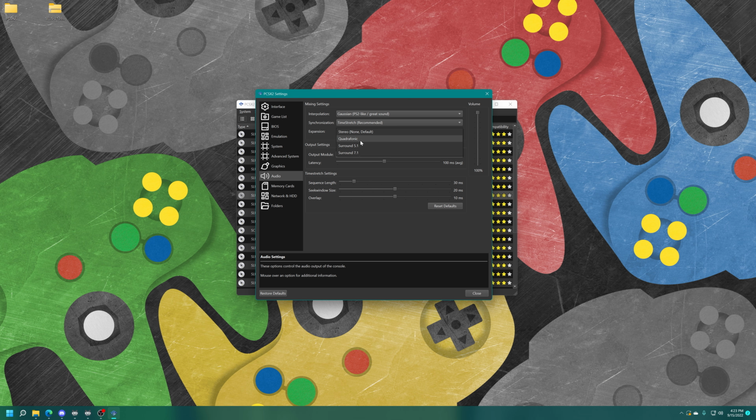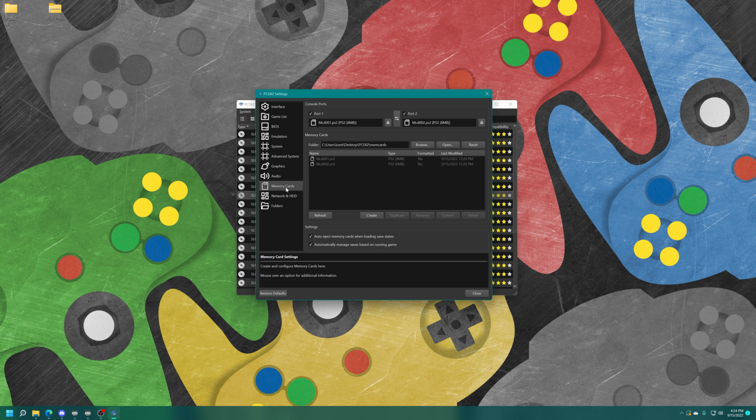Expansion, so you can enable different sound modes here. So if you have a 5.1 setup or a 7.1 setup, you can enable those here. Then you could change the output module, so you could choose it's on QBEB by default, or you could change it over to X-Audio 2. Should be fine just on default. And then you could change the latency manually, as well as time stretch settings here.